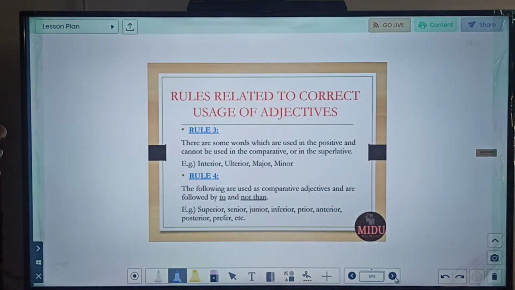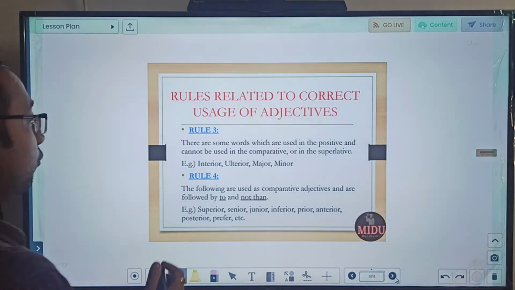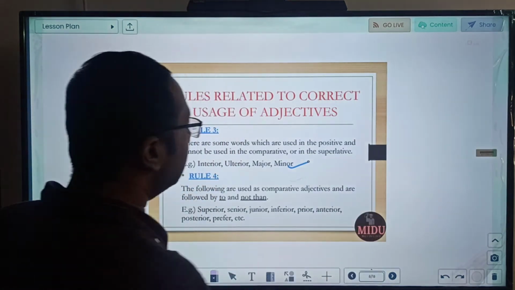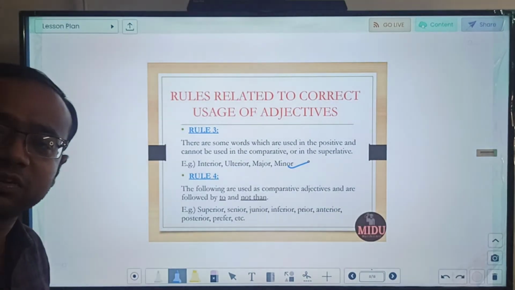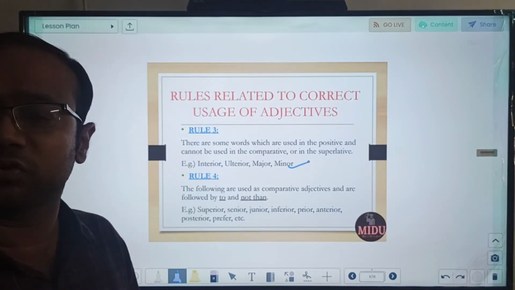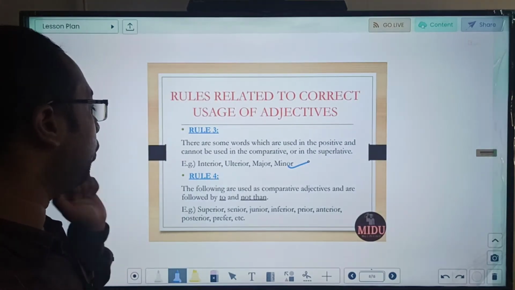Rule number 3 says that there are some words which are used in positive and cannot be used in comparative or superlative. For example, interior, ulterior, major, minor, they are always used in positive. There is nothing like more major, more minor, most major, most minor. No, they are always used in positive.